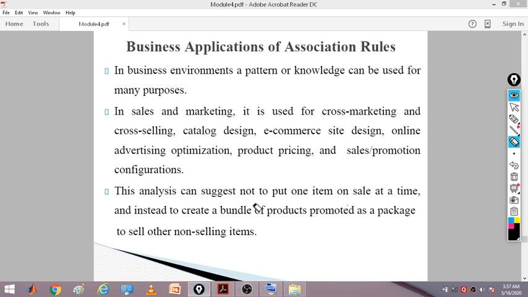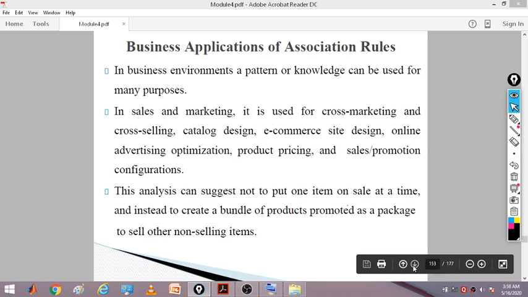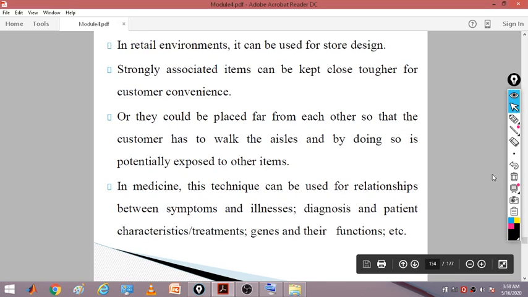This analysis can suggest not to put one item on sale at a time, and instead to create a bundle of products. Normally we are aware that you are always getting some discounts: when you purchase this product, you are additionally given another product. Next time, people will start purchasing the other product after they like it. So you are trying to bundle the products, which will always promote you. This time you may have a certain loss, but next time you will have a double profit.